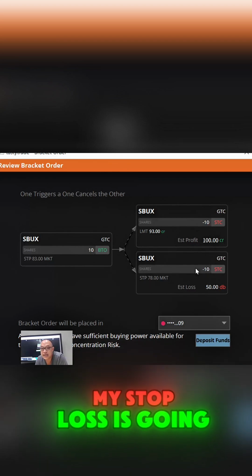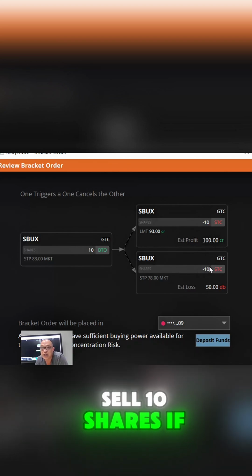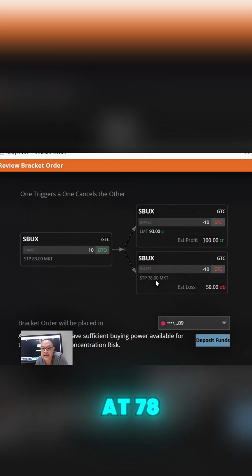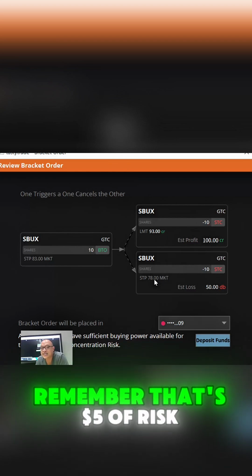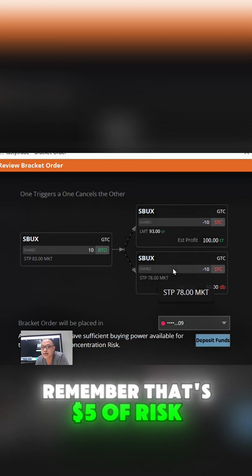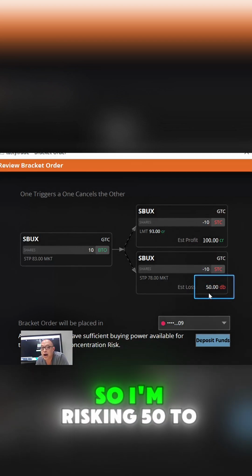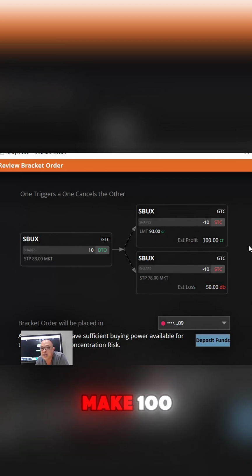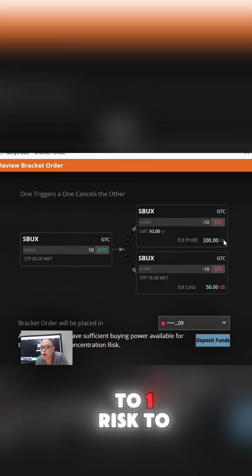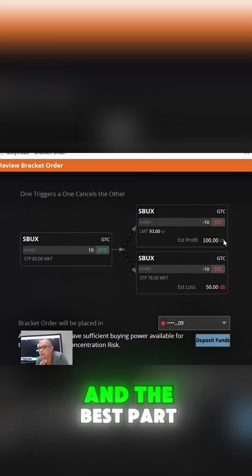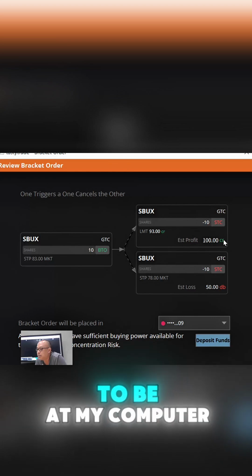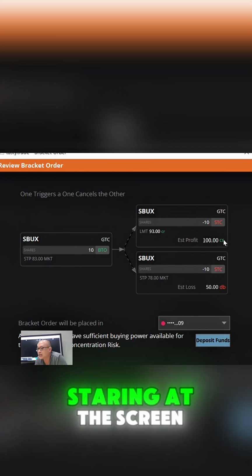My stop loss is gonna say sell 10 shares if it hits my stop price at 78. Remember, that's $5 of risk. $5 times 10 shares, $50. So I'm risking 50 to make 100. That's a nice 2-to-1 risk to reward ratio. And the best part is I don't have to be at my computer staring at the screen.